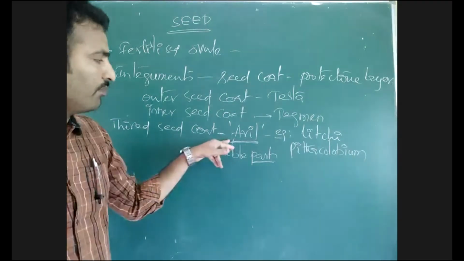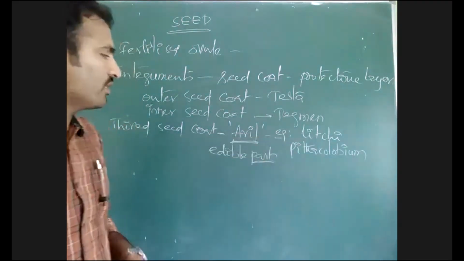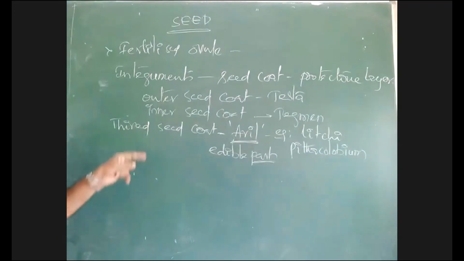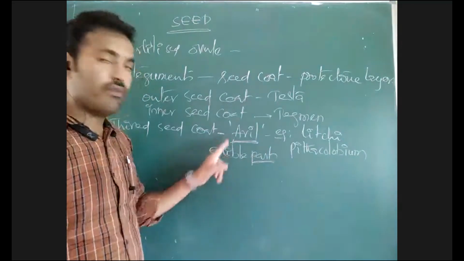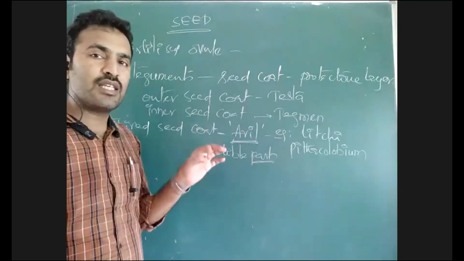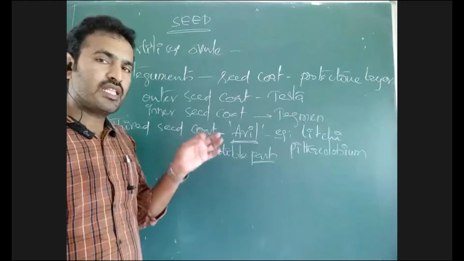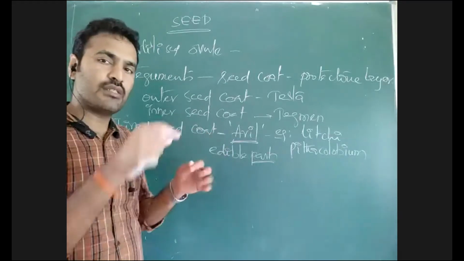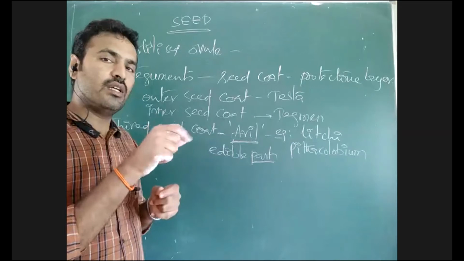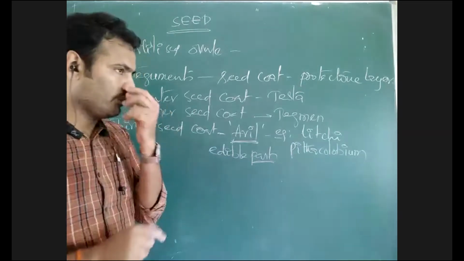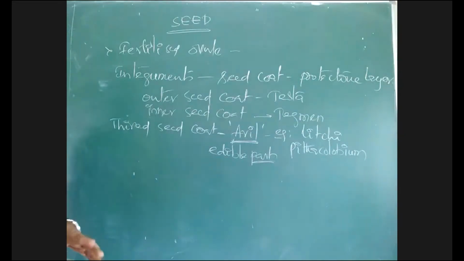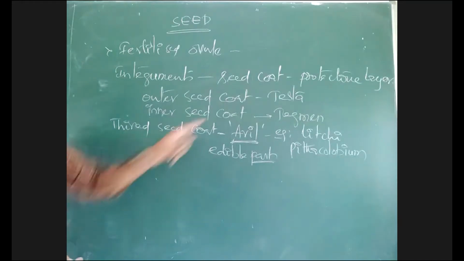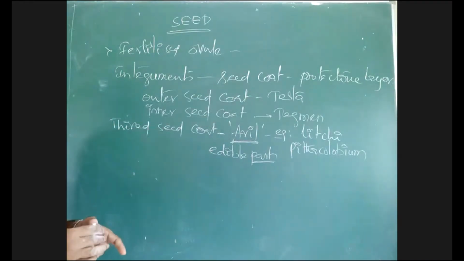But in Pithecolobium and lychee, there is the presence of a third integument called aril, which is edible. Did you see lychee fruits? If we cut the lychee fruit, inside there is a white colored tissue. We may think it is the fruit pulp, but it is a third integument which is covering the testa, present outside the testa.